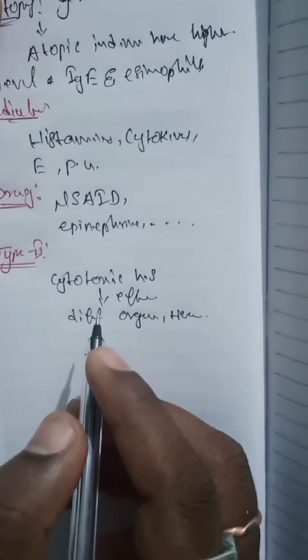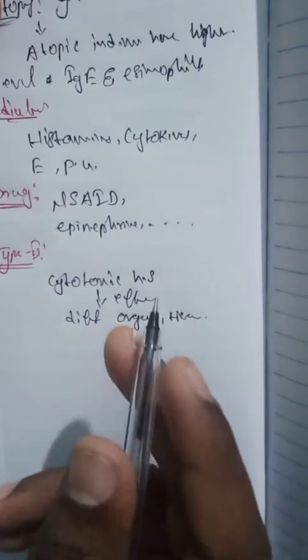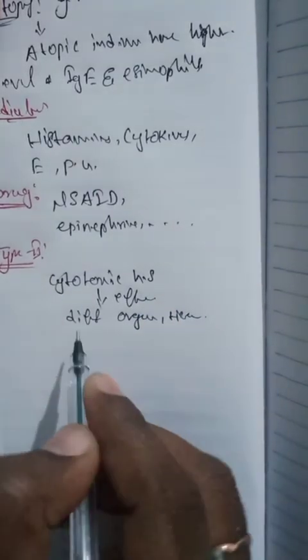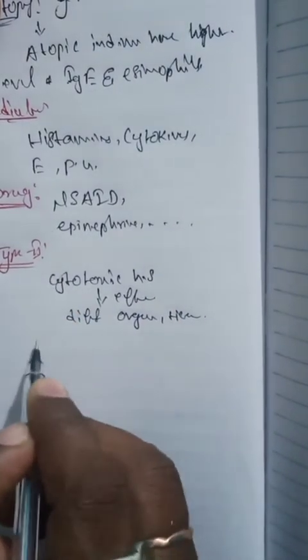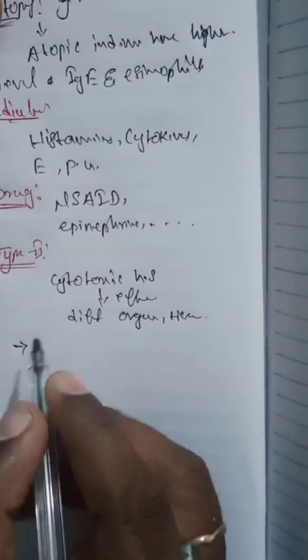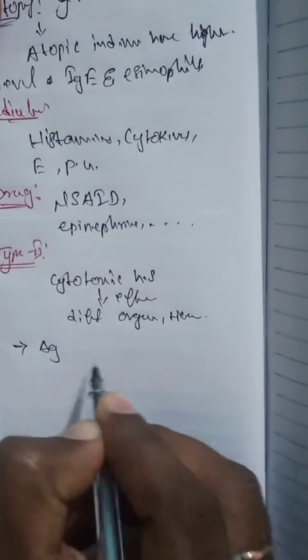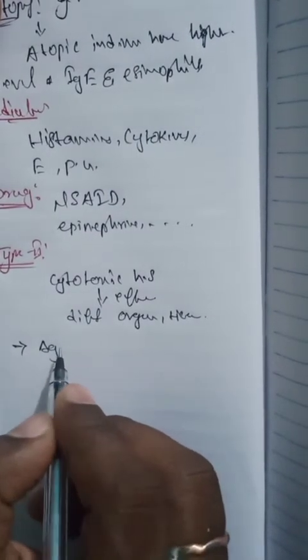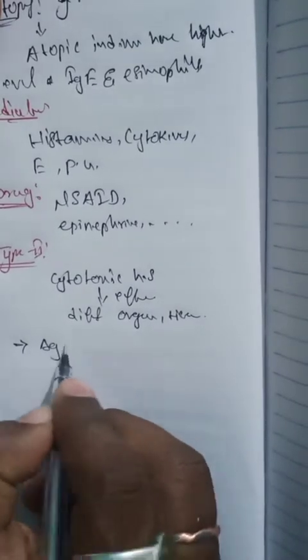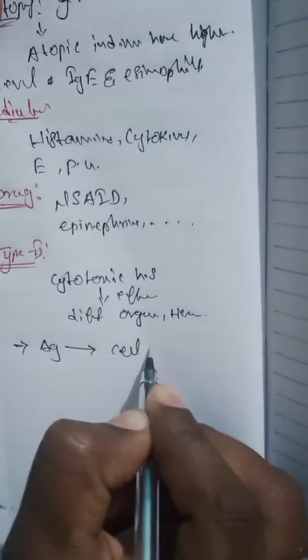In here, the antigens are normally endogenous, although exogenous chemicals also occur in the body. They attach to the cell membrane and lead to type 2 hypersensitivity.